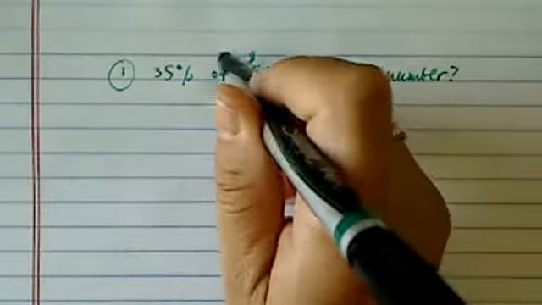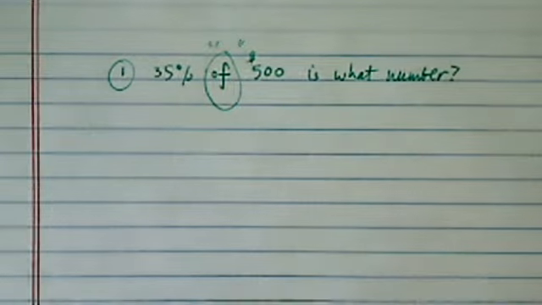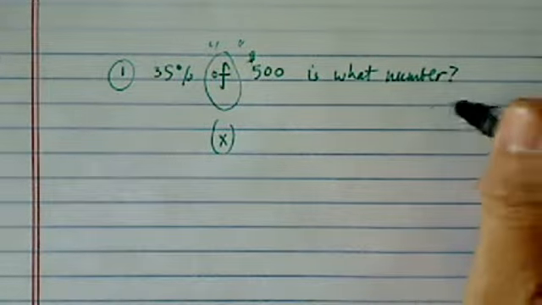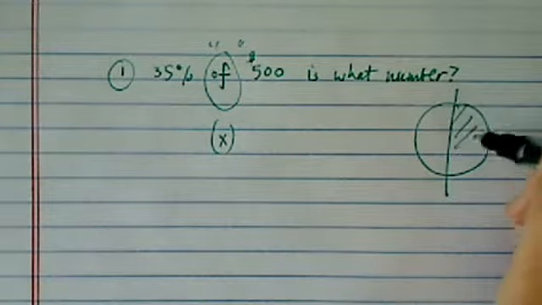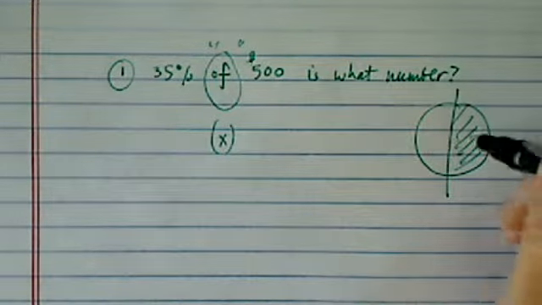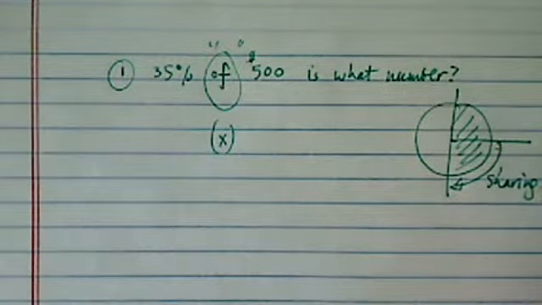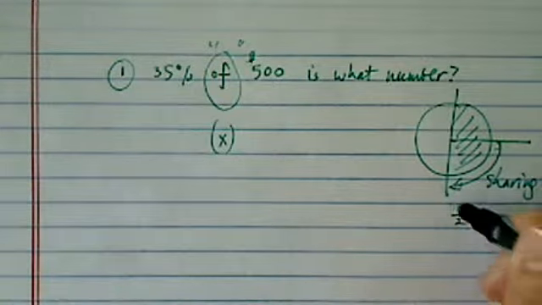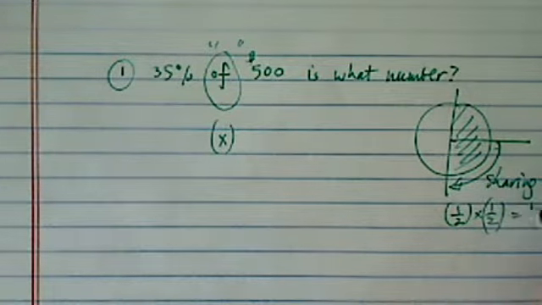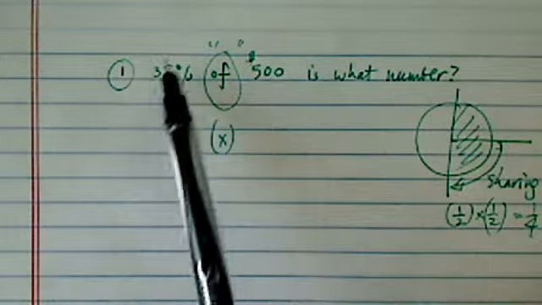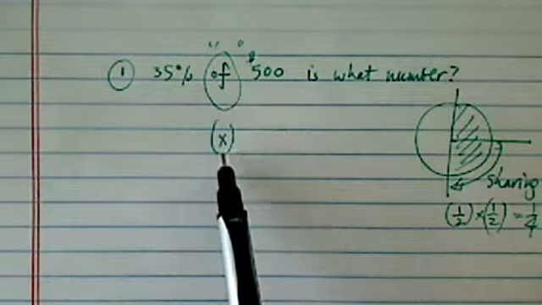The way we do this one is recognize this critical word: off. Off means literally multiply. Think about it. If I give you cake, give you half, and then you want to share half of a half, so it's really just the quarter you're sharing with your friend. Half of a half is a quarter. So in real life, you're doing a lot of word problems that involve percentage and fraction. You just don't realize it. So anyway, getting back to the examples, the word off means multiply.